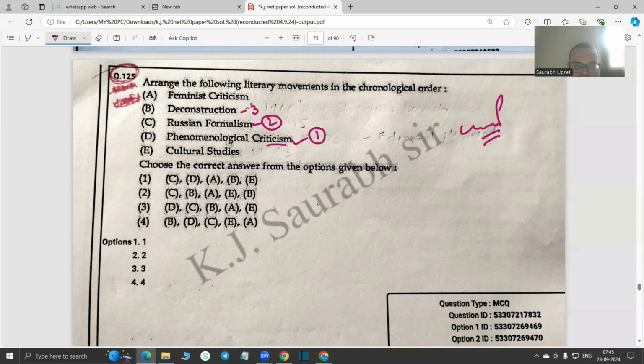And then, I mean, this is where we were kind of confused, because after Russian formalism, according to my knowledge, it should be feminist criticism, and then it should be deconstruction, and then it should be cultural studies. So it should be DC, and then it should not be B, it should be A, and then B. So according to me, it should be DCABE, but the option is DCBAE. So that is a kind of challenge, or should I say confusion, for me also. So if you find the better option, do comment.